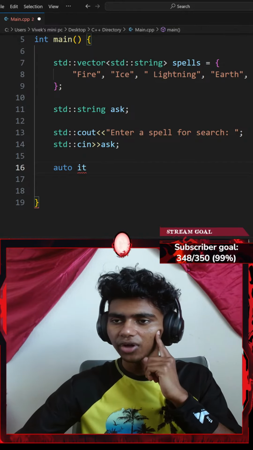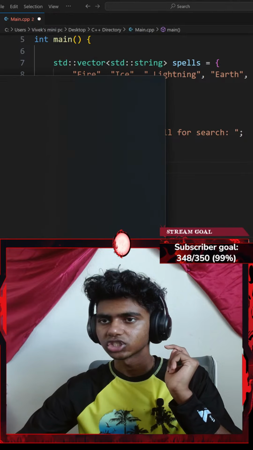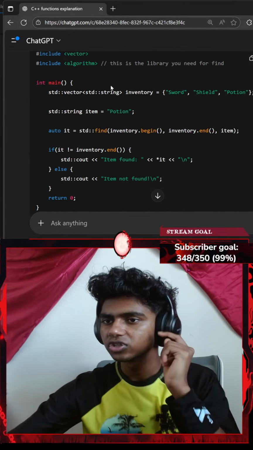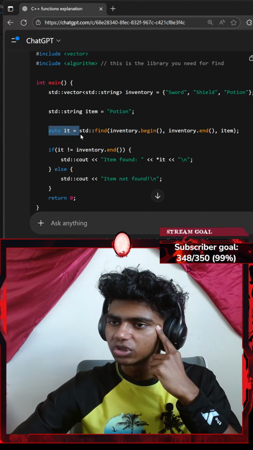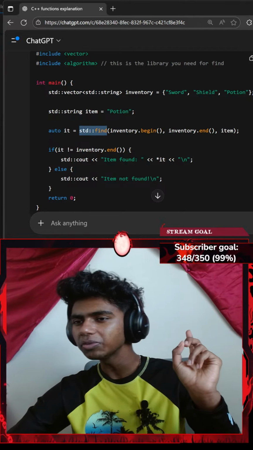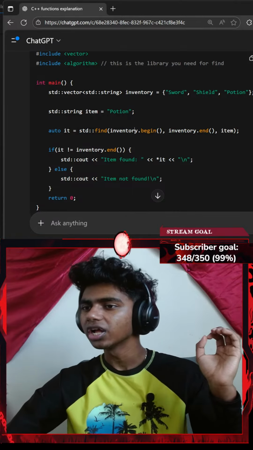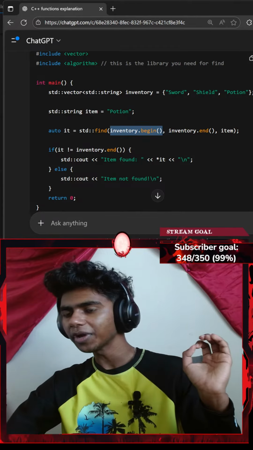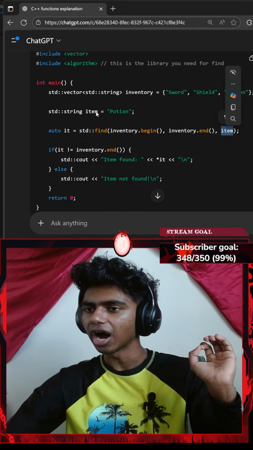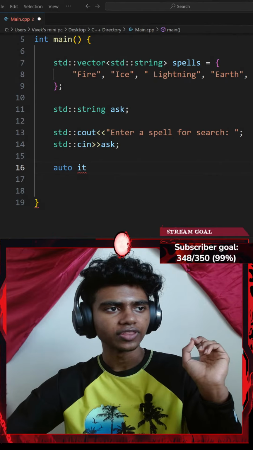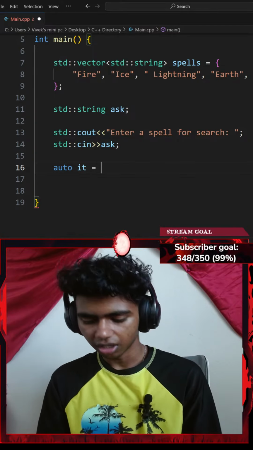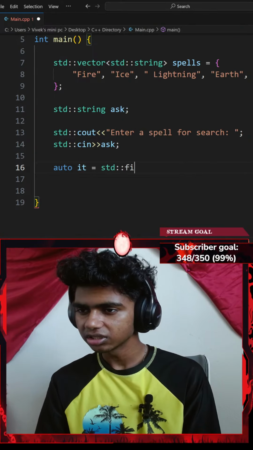I honestly forgot how this goes. Let me actually get sensei/ChatGPT here. I just want to see the practice code, the reference one. So I went with auto it, which equals standard find. Okay, this was the part that I think I forgot. So auto it is going to be equal to my find function, from the start of my inventory at index 0 to the end of my inventory. I want to find my item, which I ask my user for. Okay, that makes sense.